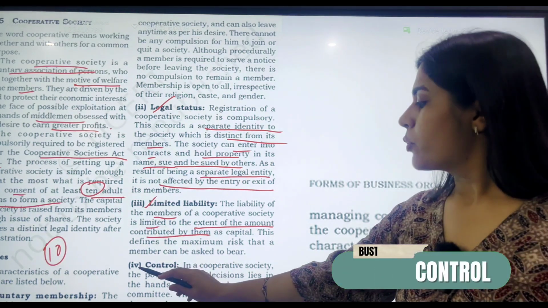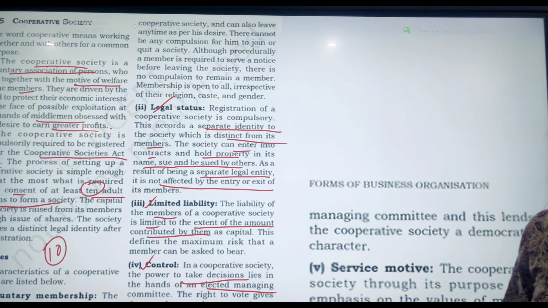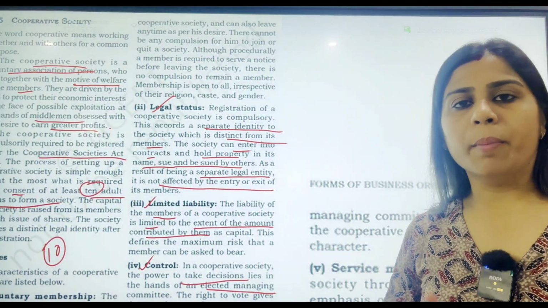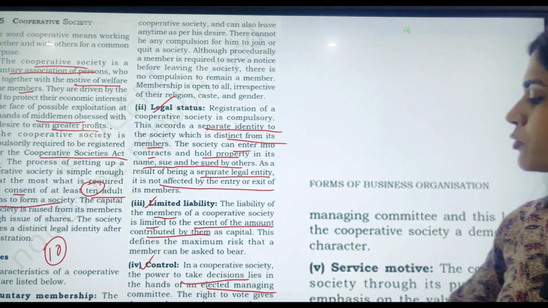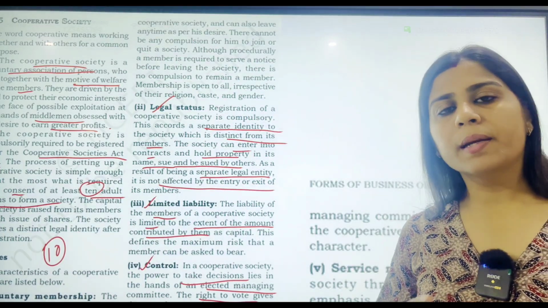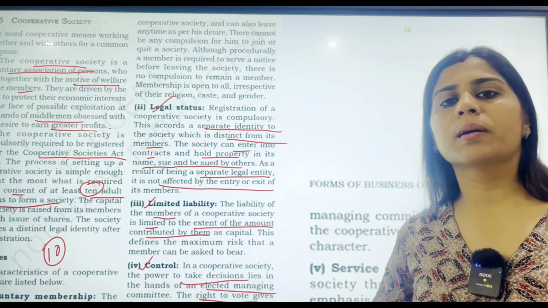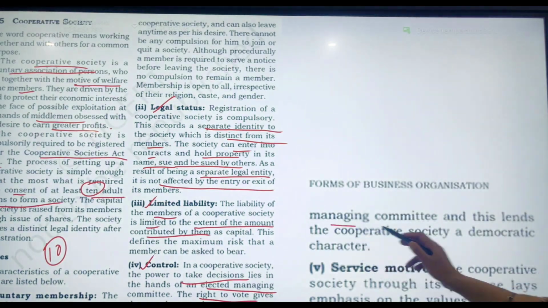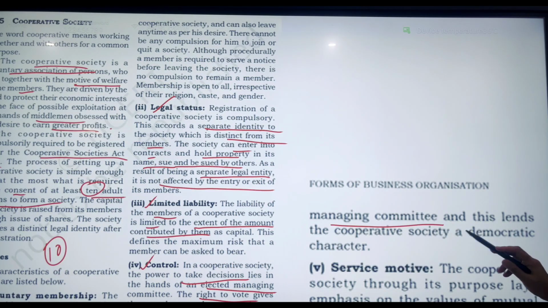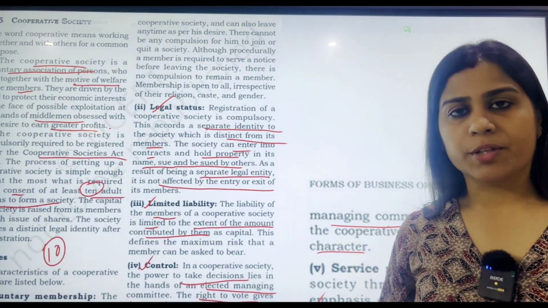Now control, as we have discussed, they have the power to take decisions. They are elected members, they are the board of governing body, and the members of the governing body, BOG, have the right to vote, and hence they choose its members with that voting right, and it has a completely democratic setup, students, where one person gets one vote to choose the members, and that particular governing body or management committee basically runs this kind of a society. So it represents a democratic character, and always with the emphasis on the value of mutual help and welfare, because all members, their main agenda is to help out the members involved in such kind of societies.